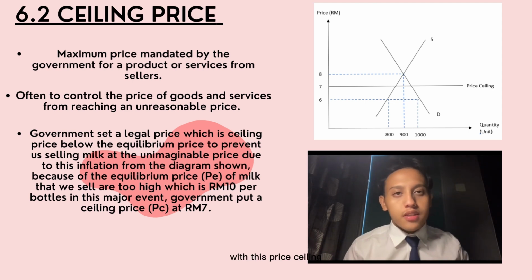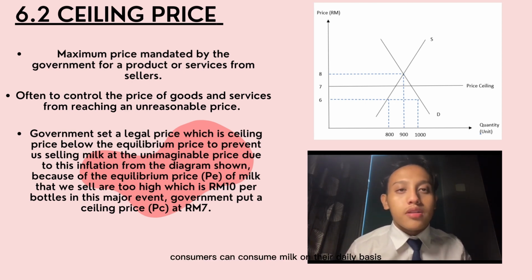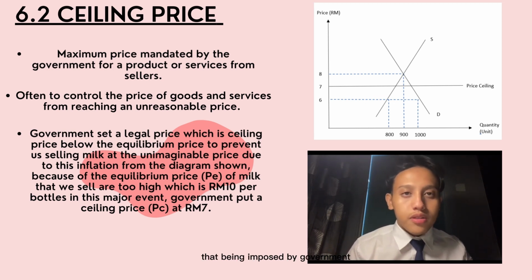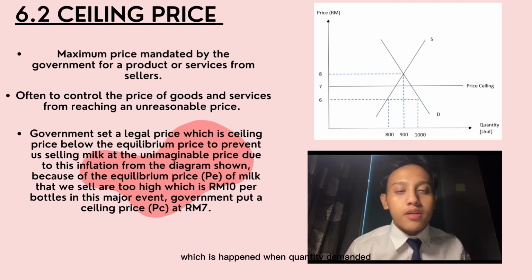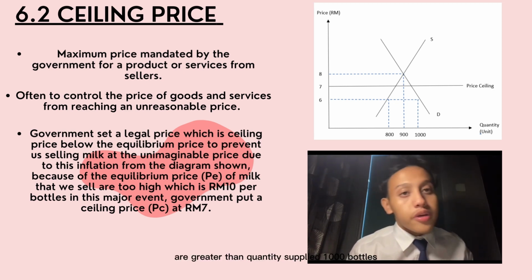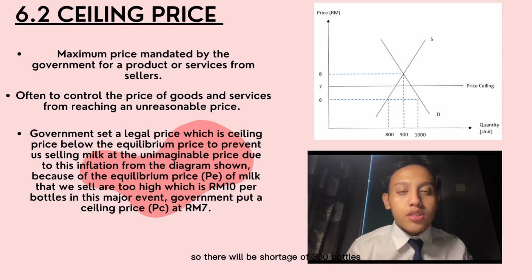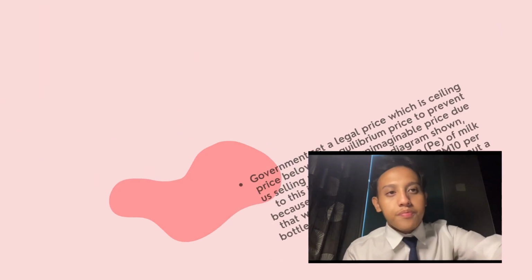With this price ceiling, consumers can consume milk on a daily basis because of the price ceiling imposed by the government. It creates a shortage, which happens when quantity demanded, which is 7 bottles, is greater than quantity supplied, 1,000 bottles. So there will be a shortage of 300 bottles.